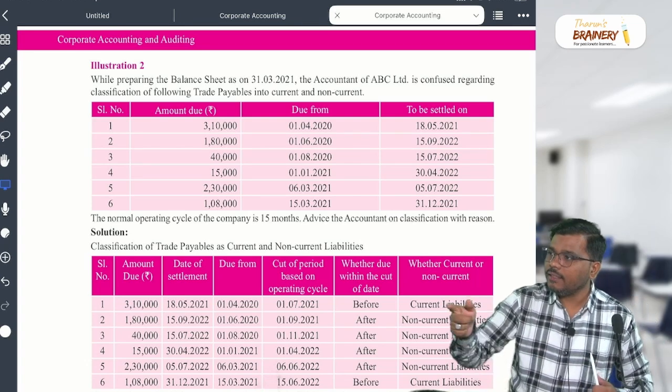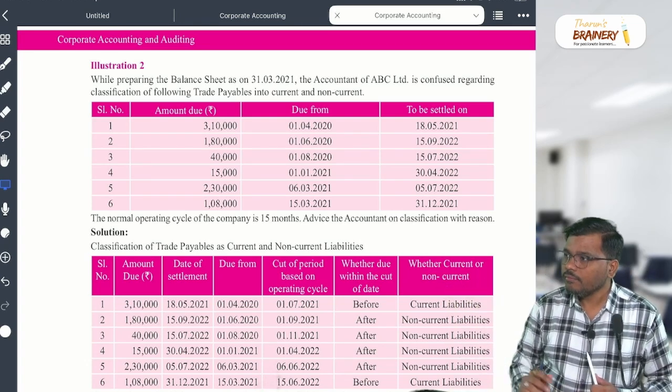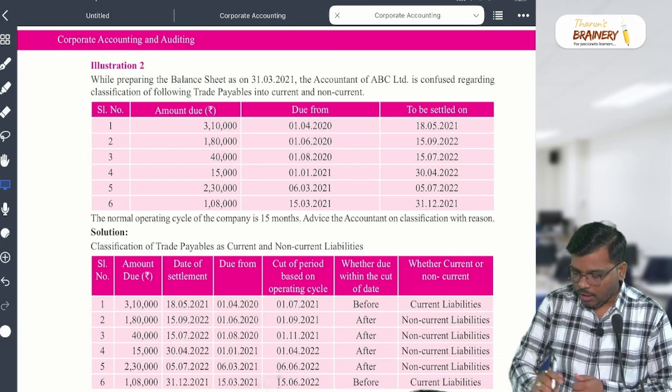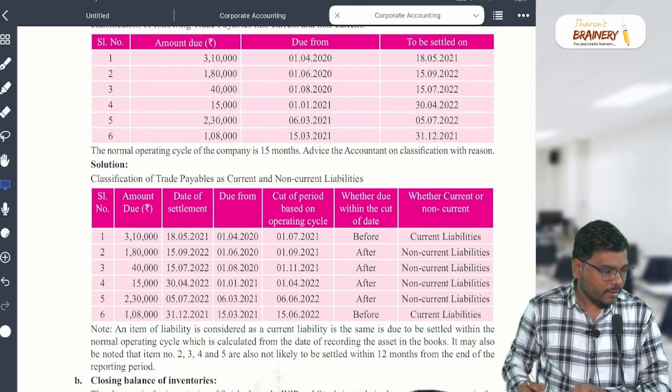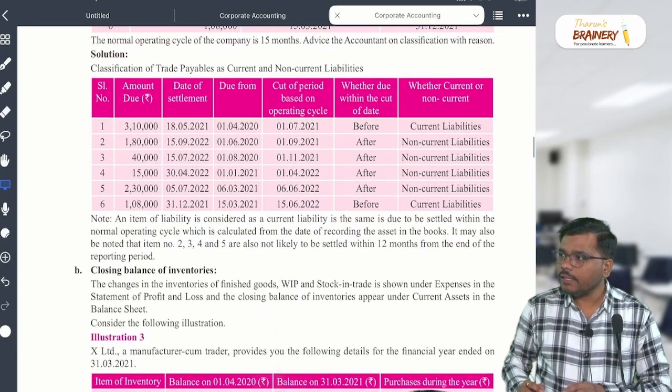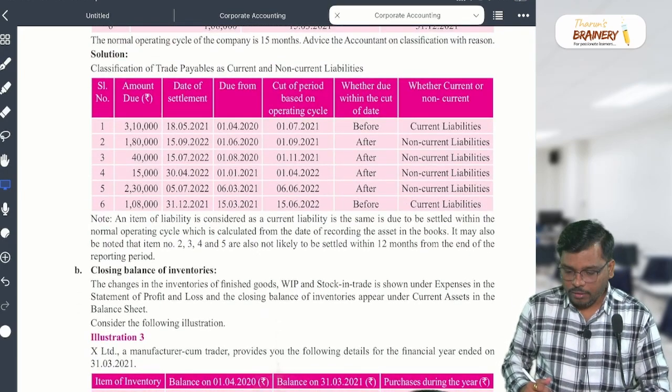Is it clear? Any doubt? Other things I hope you can do. Current or non-current is based on this category. Is it clear to everyone? Shall I proceed to the next one?